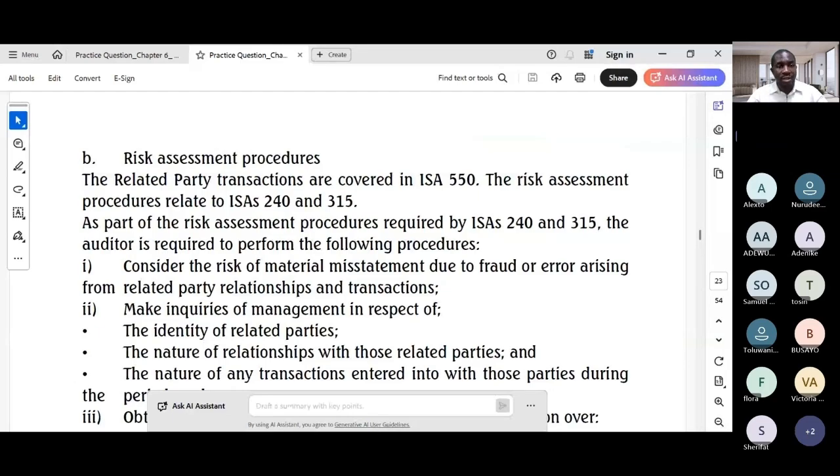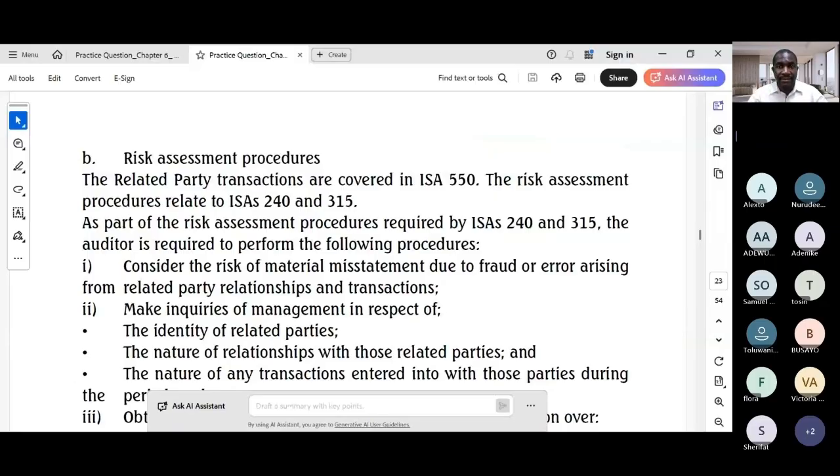Then use ISAs correctly. When an ISA is mentioned, ensure you reference it and use the correct terminology from that standard to answer the question. Then also structure your response. Use clear headings for each part of the question, or a bulleted or numbered list, which is excellent for breaking down procedures and risks. And don't forget time management.